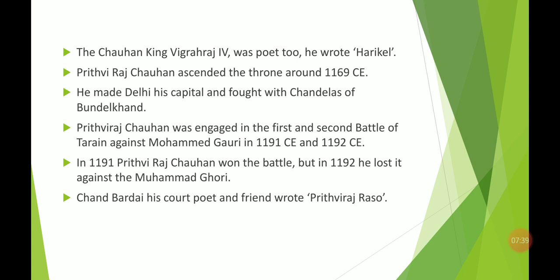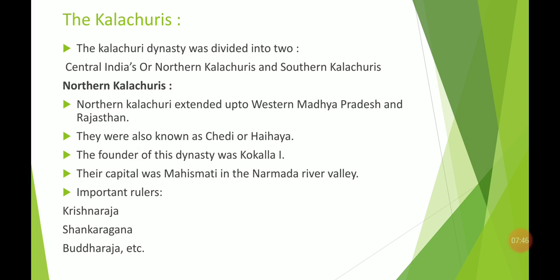So these were the kingdoms that arose during the 7th century. Now move to the next, that is the Kalachuri dynasty. The Kalachuri dynasty was also known as the Chedi dynasty or Haihav dynasty. This Kalachuri dynasty was divided into two sects, that is the Central Indian or Northern Kalachuris and the Southern Kalachuris. First we will read the Northern Kalachuris, then we'll go for the Southern Kalachuris.